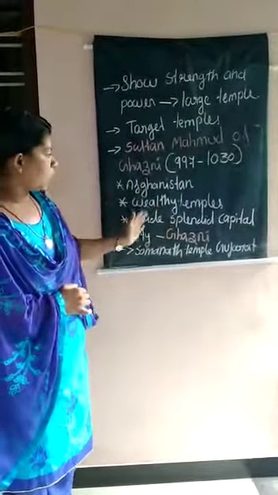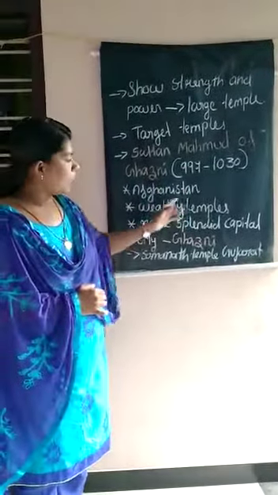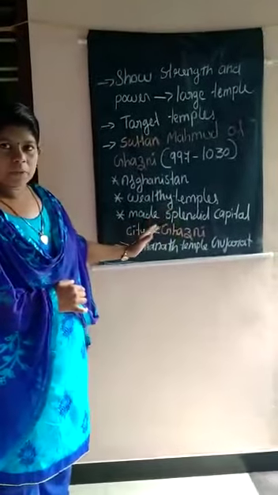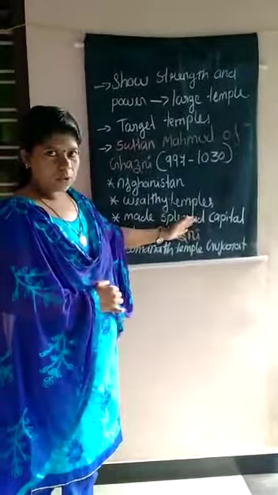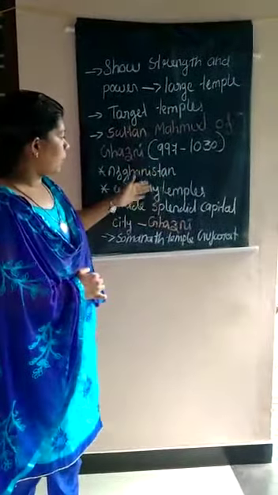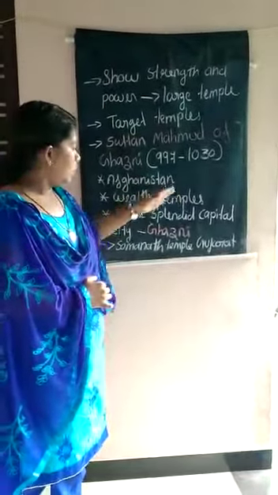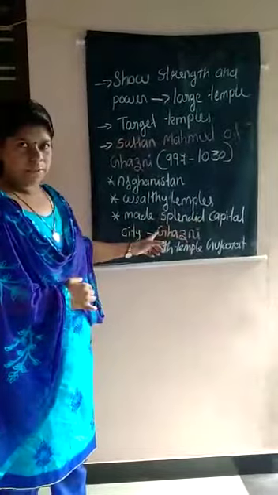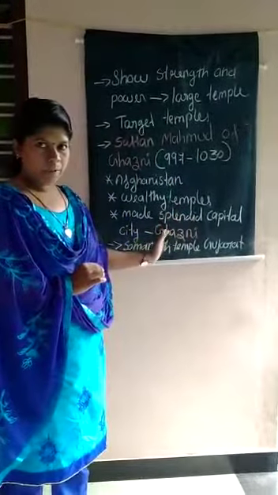He wanted to take all the wealth of these temples and carry it to his capital Ghazni, and he made his capital most marvelous and splendid. So the wealth from the captured temples was taken to the capital, Ghazni.